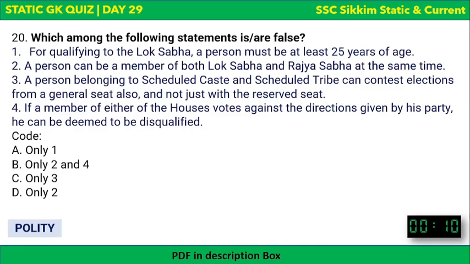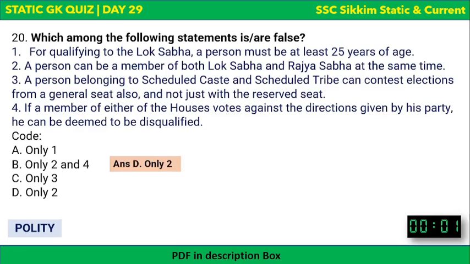Third is, a person belonging to SC and ST can contest elections from a general seat also, and not just with the reserved seat. And fourth is, if a member of either house votes against the direction given by his party, he can be deemed to be disqualified. Which one of this is false? Okay, it's not asking which is correct. It is asking which one of these statements is false. The correct answer is only statement 2.